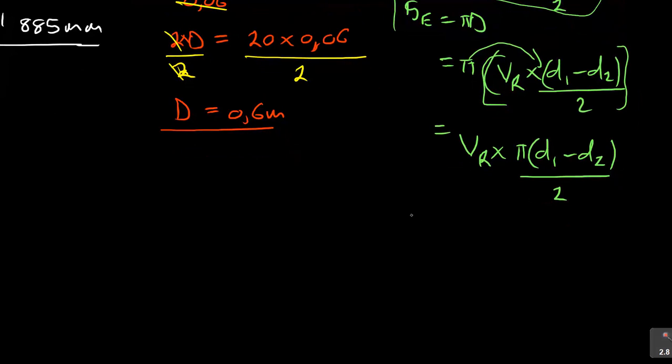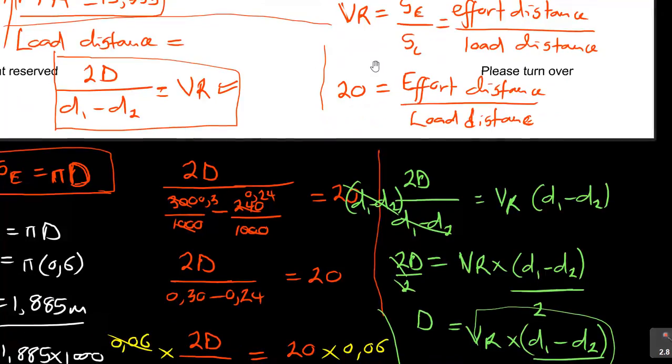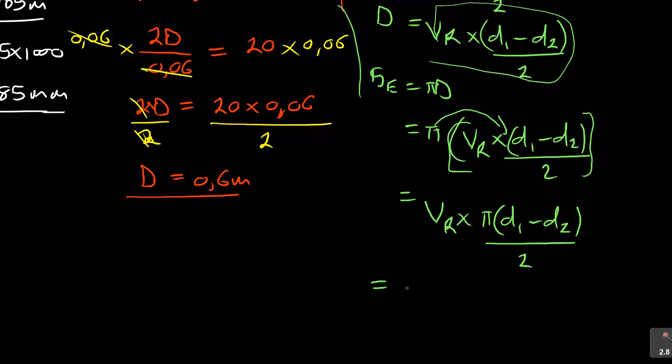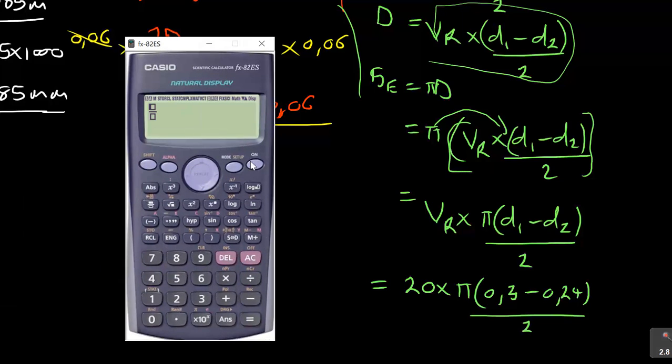It could have given you the answer, VR. They told us the velocity ratio. In that previous one, it was 20. If you still remember these numbers, you get 20 times pi, and d1 was 0,3 minus 0,24. I think it was d2 over 2. So if you can use that formula straight away, you've got 20 times pi, bracket 0,3 minus 0,24, you close that, over 2.